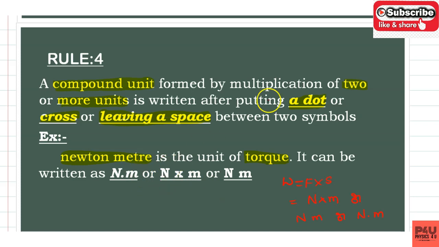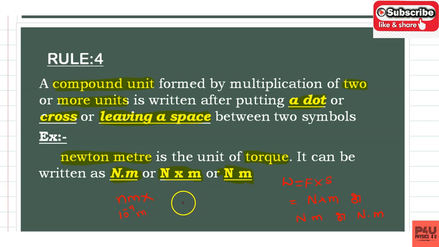So these are accepted. These are the correct forms of writing this compound unit. Never express this like "Newton meter" run together, because that represents nanometer. Nanometer means 10 power minus 9 meter. So this is wrong. You should not represent it like this.